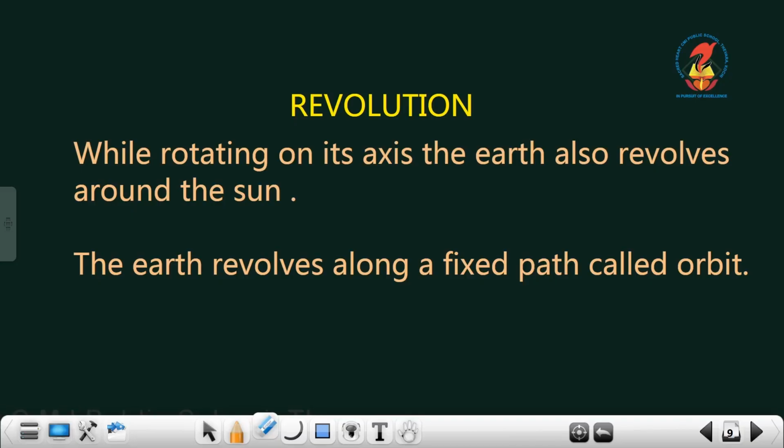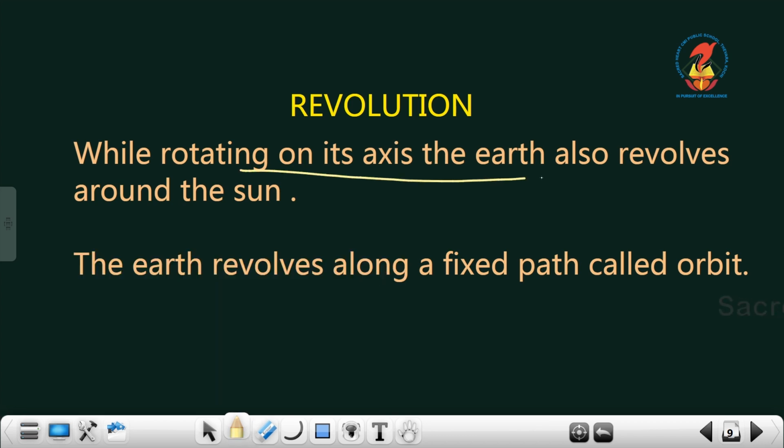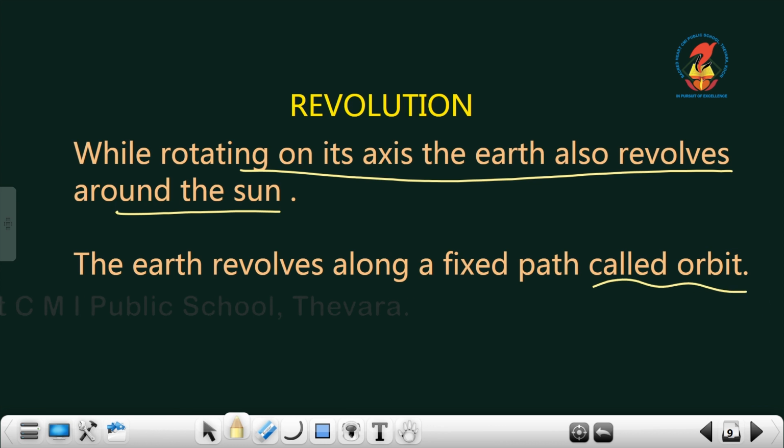Okay, so revolution is also an important movement of the Earth. Now what is revolution? While rotating on its axis, the Earth also revolves around the Sun. This movement is known as revolution. Revolution means going in a particular fixed path. That path is known as orbit.